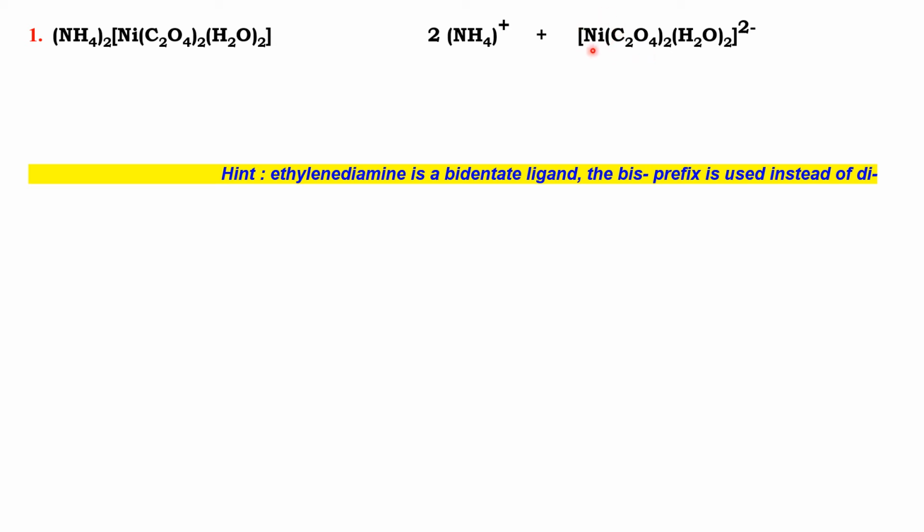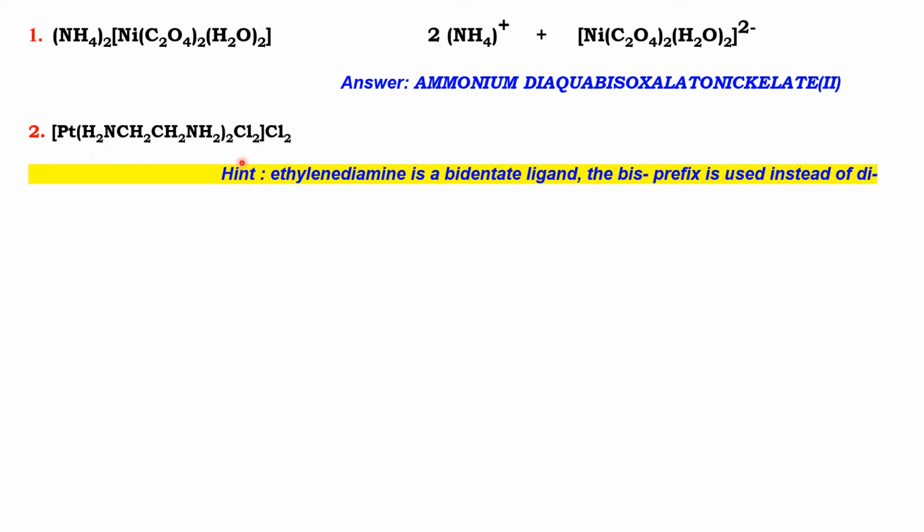The metal is nickel, and the coordination sphere is having a negative charge. So we have to use ate at the end. So nickelate. So the name becomes diaqua bisoxalato nickelate 2. Okay, ammonium diaqua bisoxalato nickelate 2.